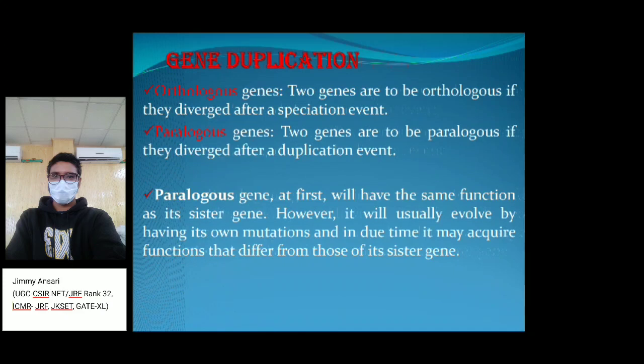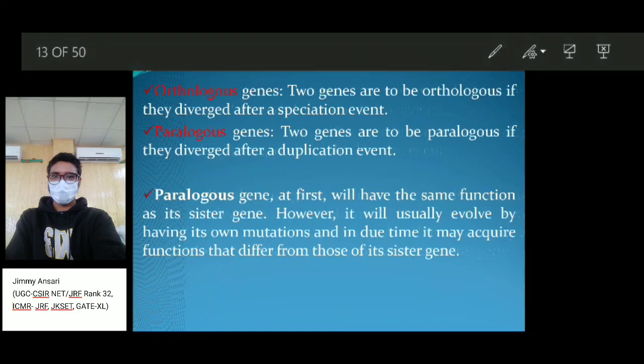Orthologous genes are two genes which have diverged due to speciation events. So in two geographical areas, if there are two organisms which remain due to certain climates, they divide and diverge into two geographical areas. The other one is the paralogous gene. So these are the two genes. We say that paralogous genes are two genes that diverged after a duplication